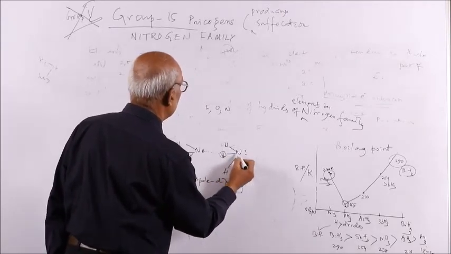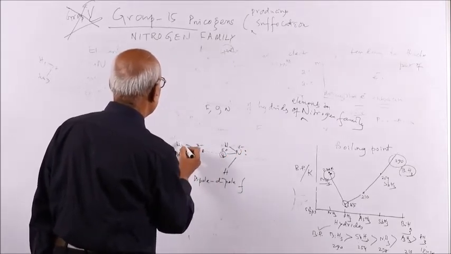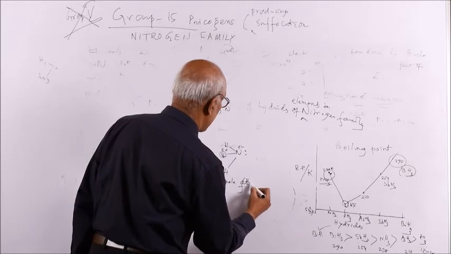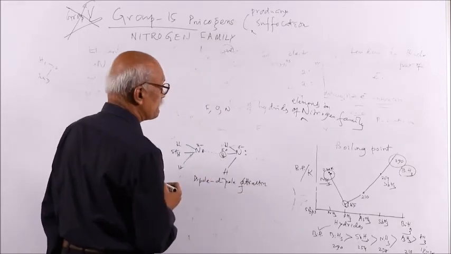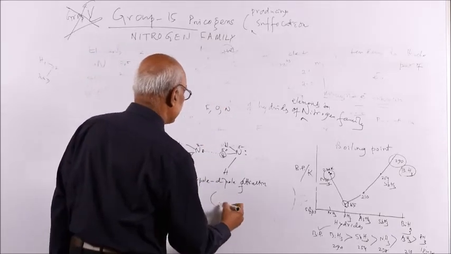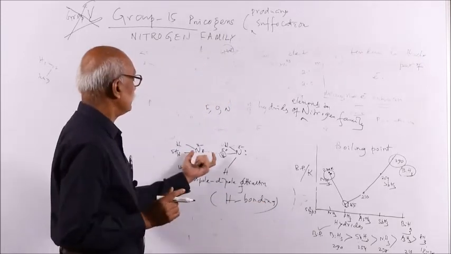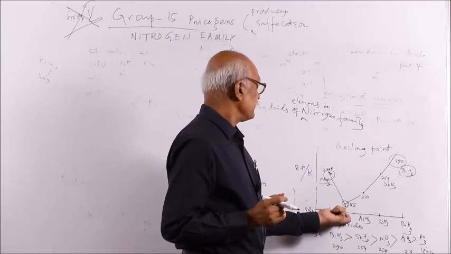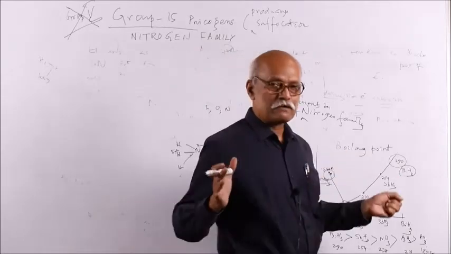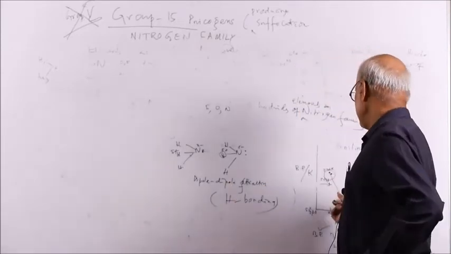This is more electronegative, delta minus, this is delta plus, this is delta minus, delta plus. So this dipole attraction is a special type of dipole attraction where there is involvement of nitrogen, oxygen or fluorine, and that is called H bonding or hydrogen bonding. Due to hydrogen bonding, which is experienced between ammonia and ammonia but less in phosphine and phosphine, there is more attraction. More attraction means higher boiling point, and less attraction will be in case of phosphine.